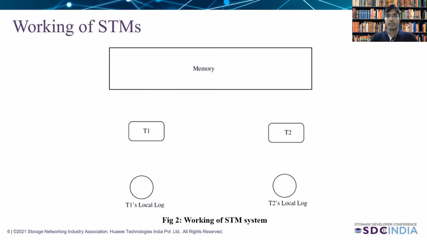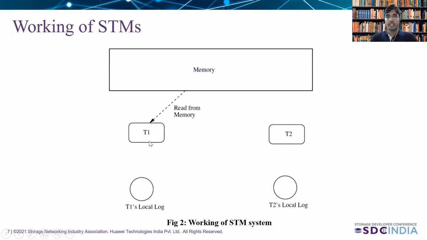Now let's look into the working of the STM. Here, this memory is nothing but a shared memory where multiple threads or transactions are concurrently working. For the sake of simplicity, I consider two transactions T1 and T2, which are concurrently working on this memory. Apart from that, they have their own local log as well. We have considered the optimistic approach where transactions first write into their own local log, and at the time of try commit, they will validate their log in the memory.